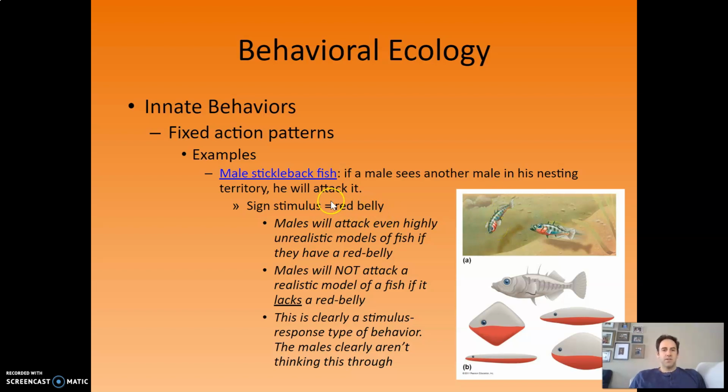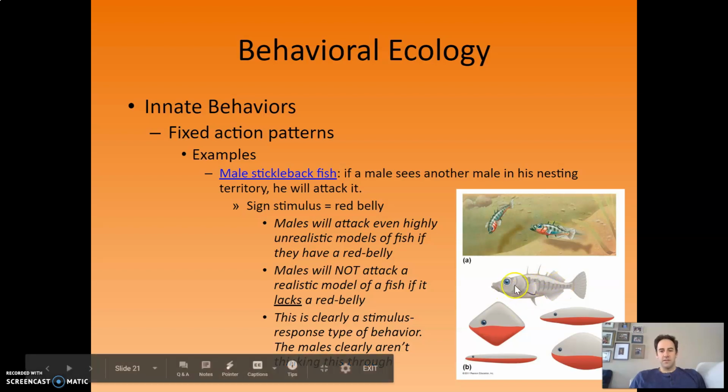And so there's an experiment done. You can see kind of a low budget video of this on that link. That's kind of an optional one if you want to see it. But they created realistic models of the male stickleback fish that looked just like them, but lacked the red belly. And it turns out that the males will not attack that. Doesn't matter. This guy can hang out all they want. But if you create some unrealistic looking model with that red belly, that male is going to attack that thing. And so the red belly is the sign stimulus that triggers the fixed action pattern. That is, the red belly causes this male to attack its rival.